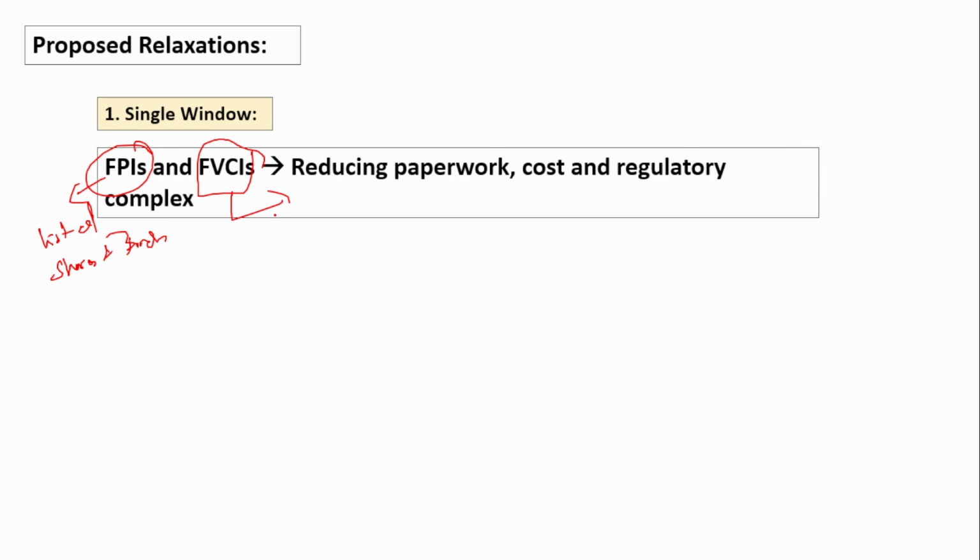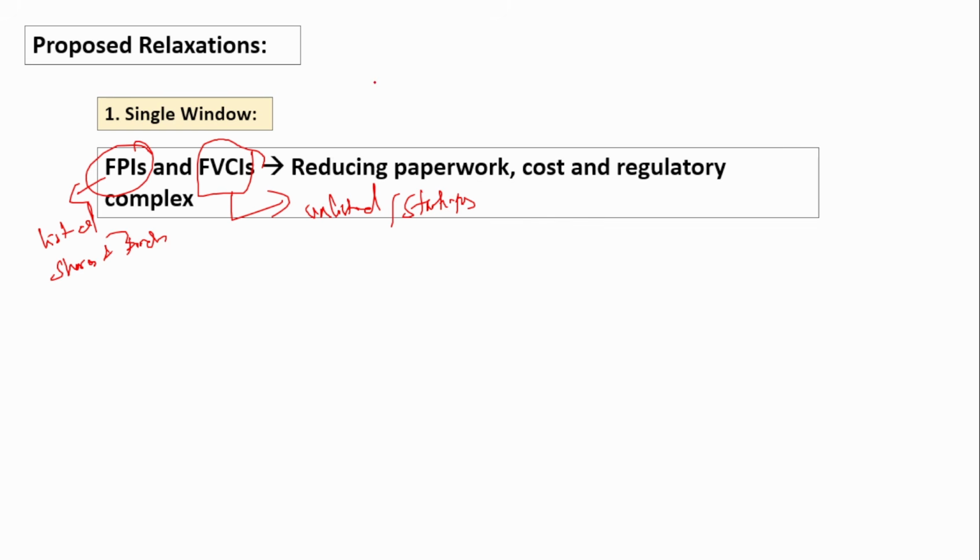But the FVCIs invest in unlisted companies, that is, companies not even listed on the stock exchanges, or they invest in startups. So they basically invest money in companies where the risk is a little higher. So FPIs invest in listed companies, and FVCIs invest in unlisted companies and also in startups.